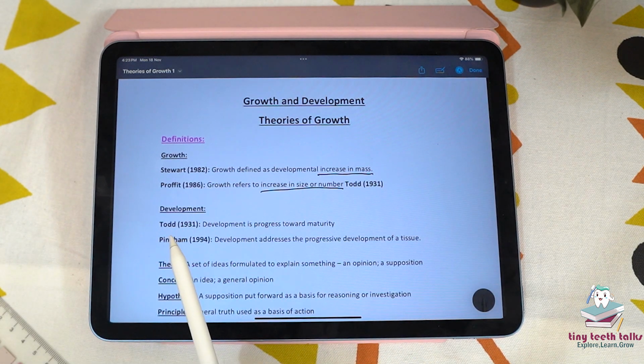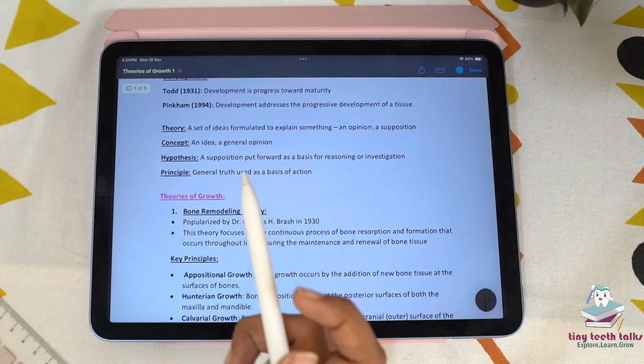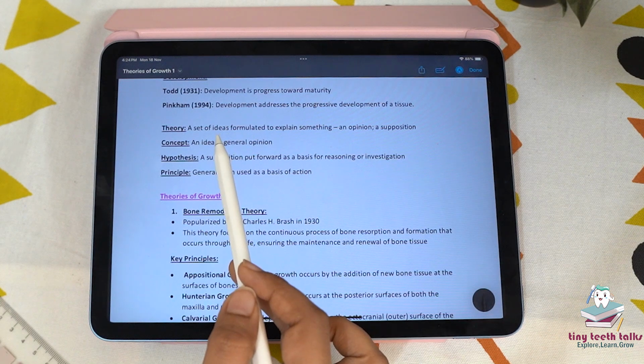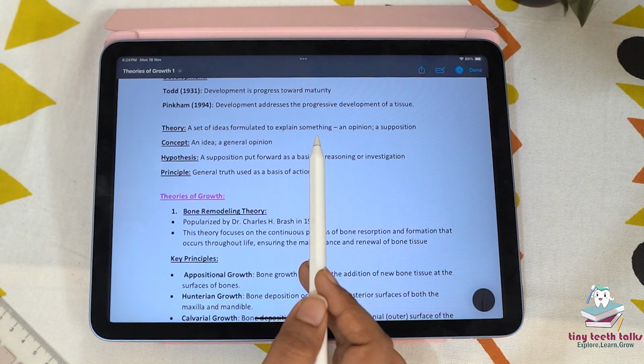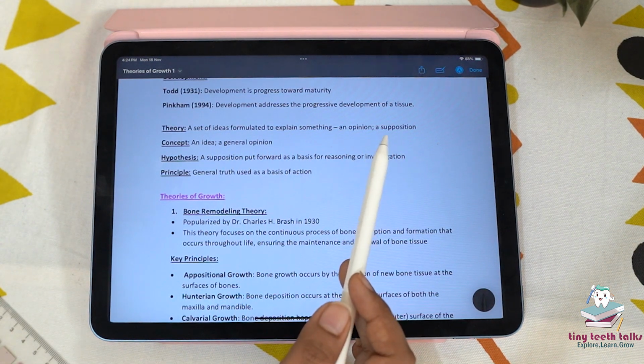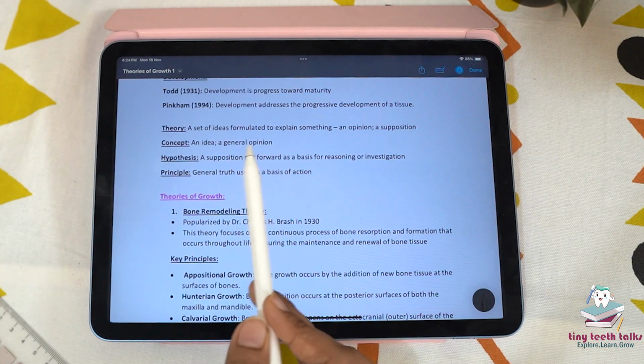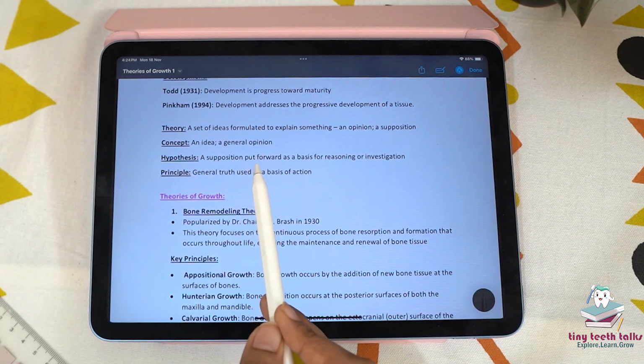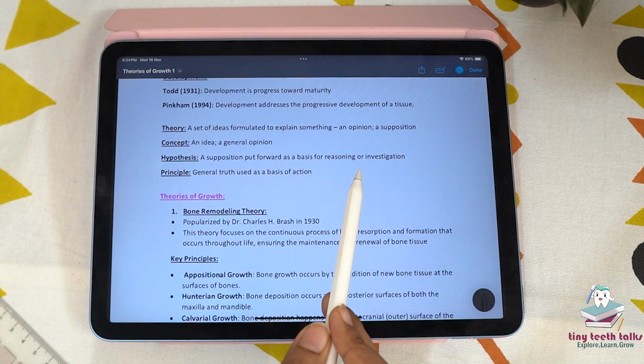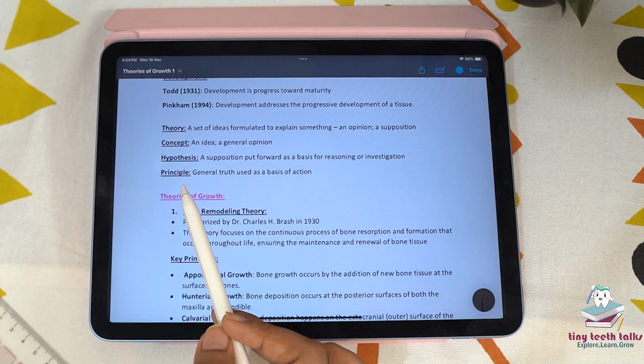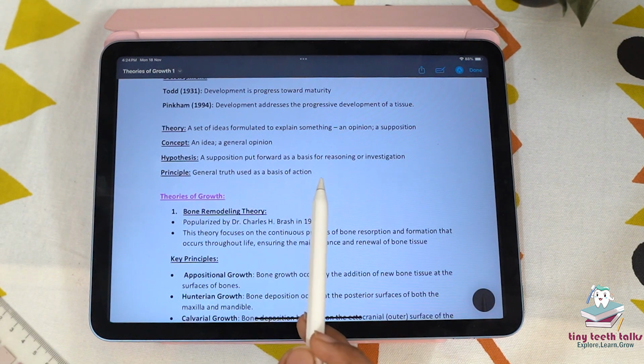Development, according to Todd in 1931, is progress towards maturity, and according to Pinkham in 1994, development addresses the progressive development of a tissue. Other definitions: a theory is a set of ideas formulated to explain something, an opinion and supposition. A concept is an idea or a general opinion. A hypothesis is a supposition put forward as a basis for reasoning or investigation. And a principle is a general truth used as a basis of action.